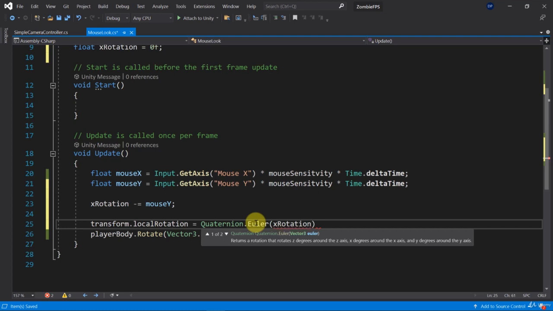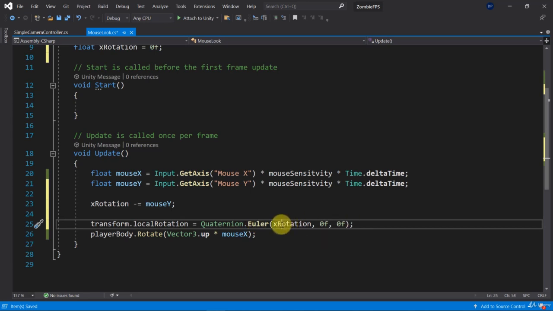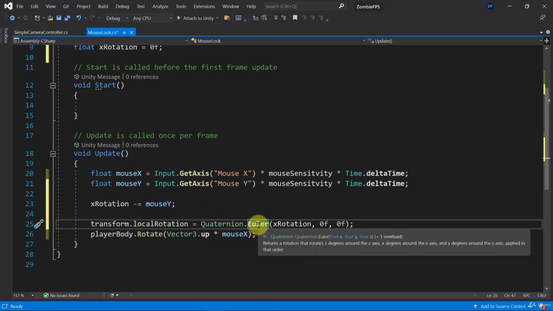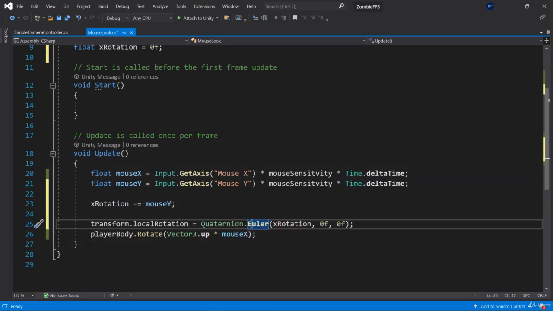So now here I'm going to pass the x rotation, and for the y and z rotation I'm just going to use 0, like so. So this will only take into consideration this x rotation that we have added. We call that x rotation, even though it's taking the mouse Y value, because we are impacting the Euler float x value with it.